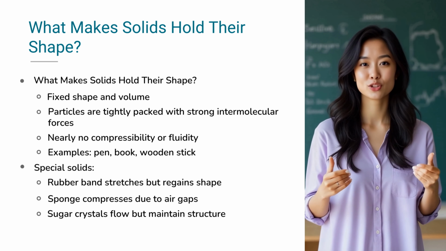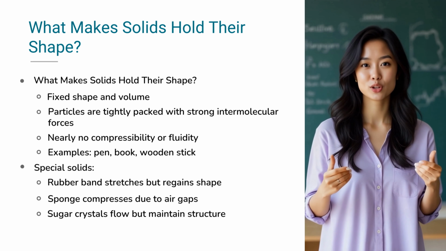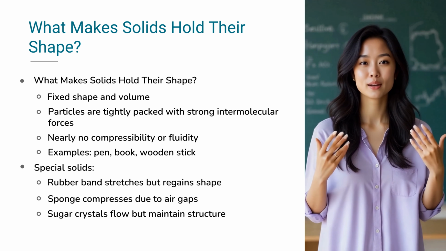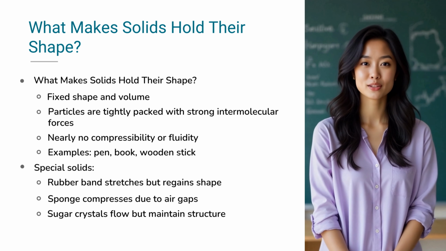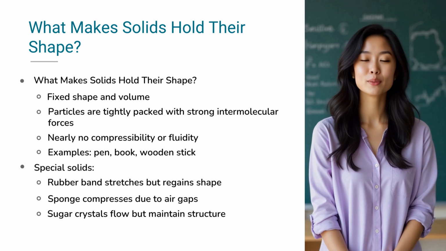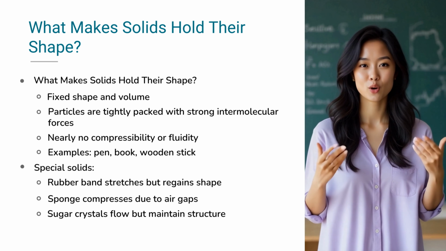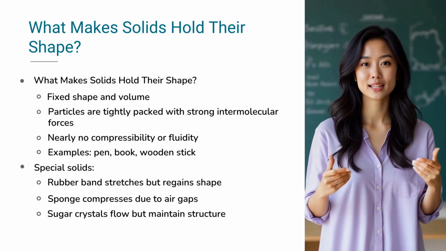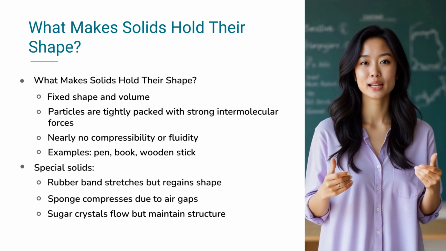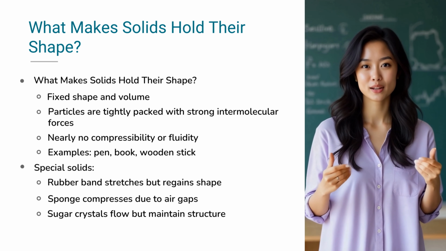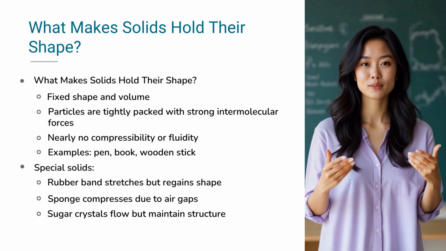A rubber band stretches but returns to its original shape. Sugar crystals fit into any jar, but each crystal still has its own structure. A sponge compresses, yet it comes back to form. Why? Because in all of these, the particles are tightly packed, with very little space between them. Even when they seem soft or flexible, at the microscopic level, they're behaving just like solids.